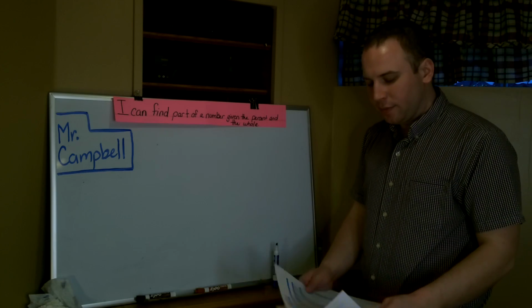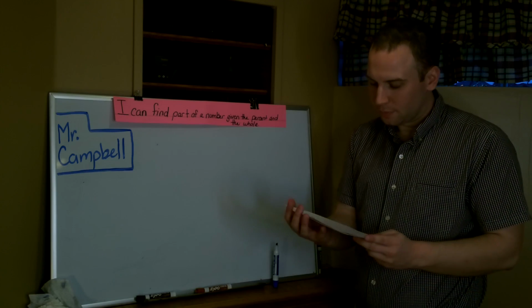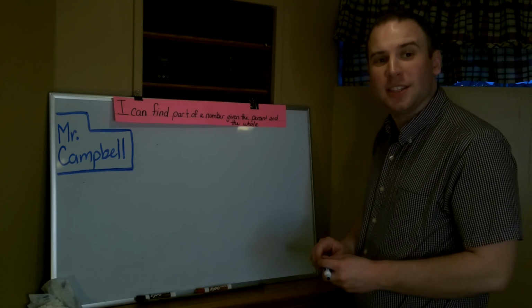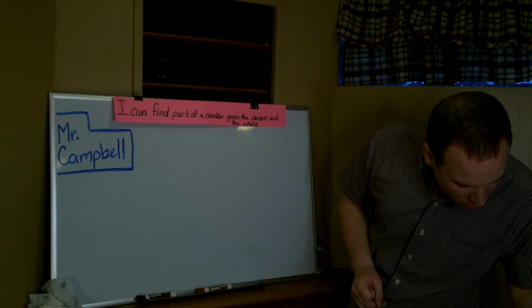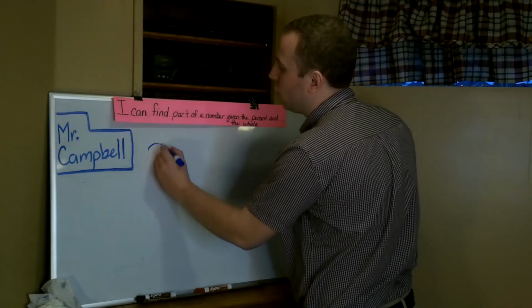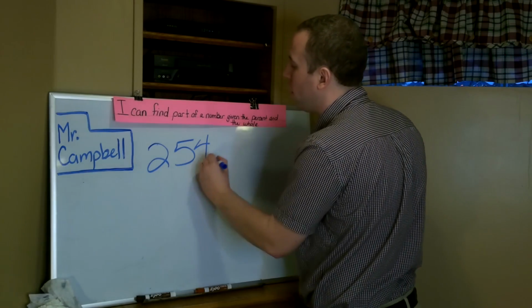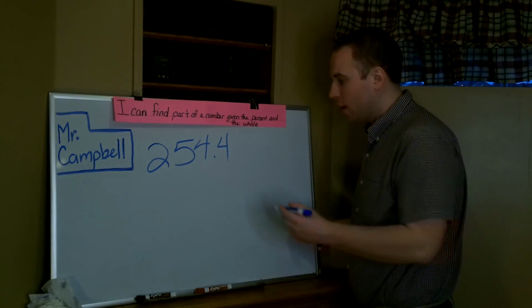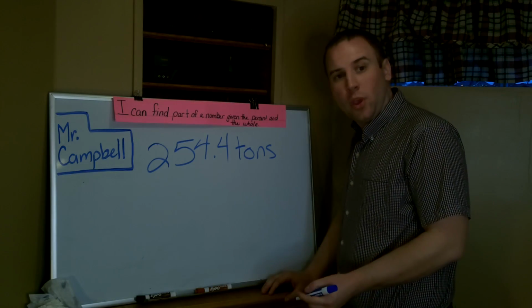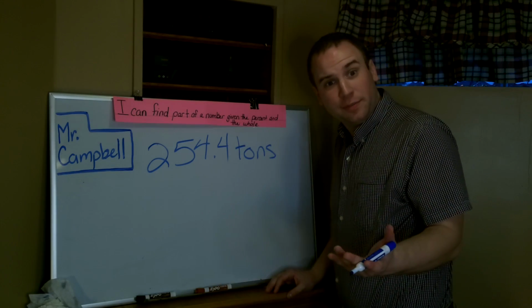Let's say, this is actually a great one because we are all inside. Let's say that the United States produced 254.4 tons of garbage. Okay? That's a lot of garbage.